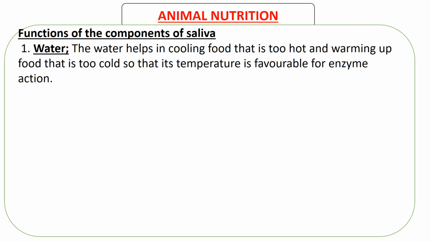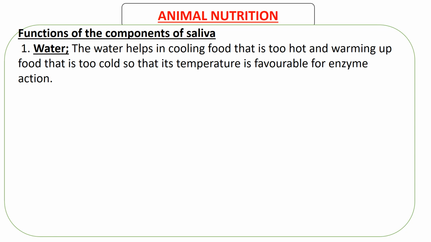Now when you put food in your mouth, those enzymes that are supposed to participate in chemical digestion need the right temperature, the optimum temperature. If the food you have put in is too hot, they're not going to work on it because they're going to be denatured. So water in the saliva will try to cool down the food. Also, when your food is too cold, remember at lower temperatures enzyme activity is not that much.